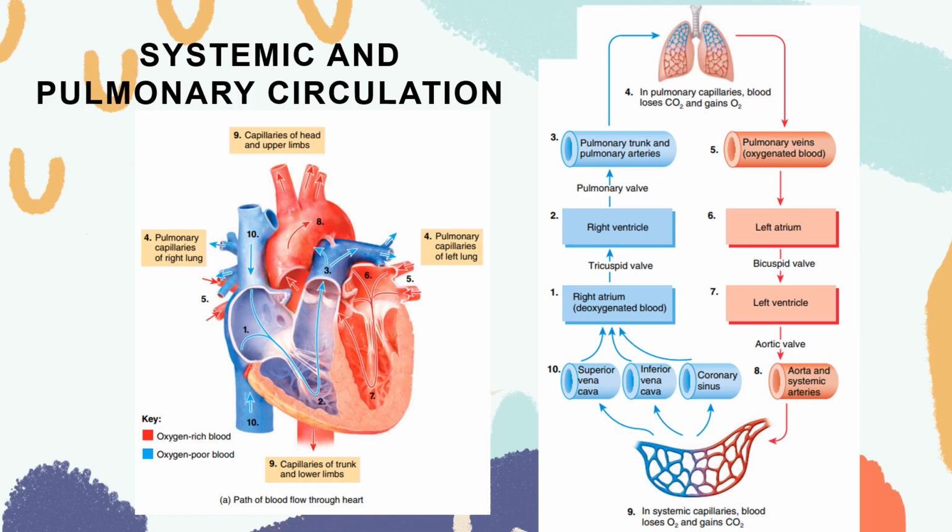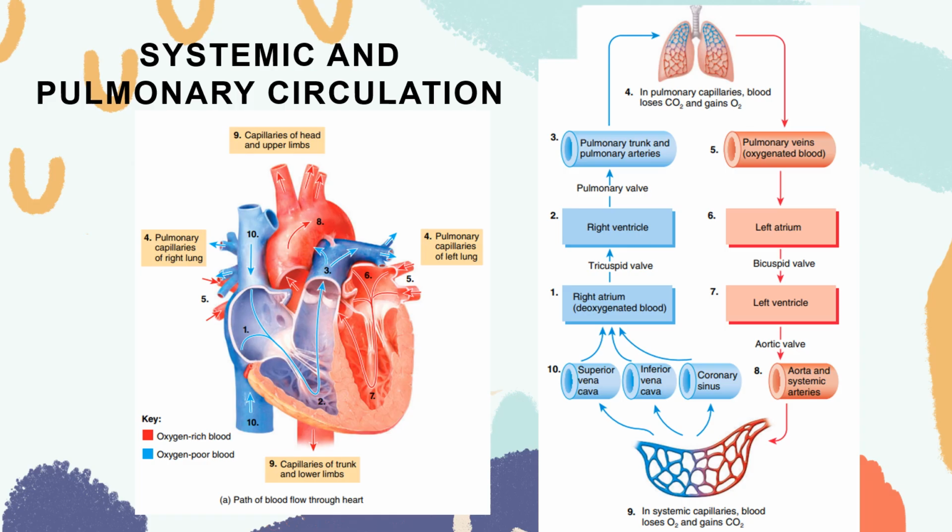The left side of the heart receives oxygenated blood returning from the lungs into your heart, and then pumps this blood throughout the body to supply oxygen and nutrients to the body tissues. The blood vessels that carry blood to and from all body tissues form the systemic circuit. So blood leaving the aorta and flowing through the systemic arteries is a bright red color because it contains oxygen. And as it moves through capillaries, it loses some of its oxygen and picks up carbon dioxide. That's why the blood in your veins is dark red.